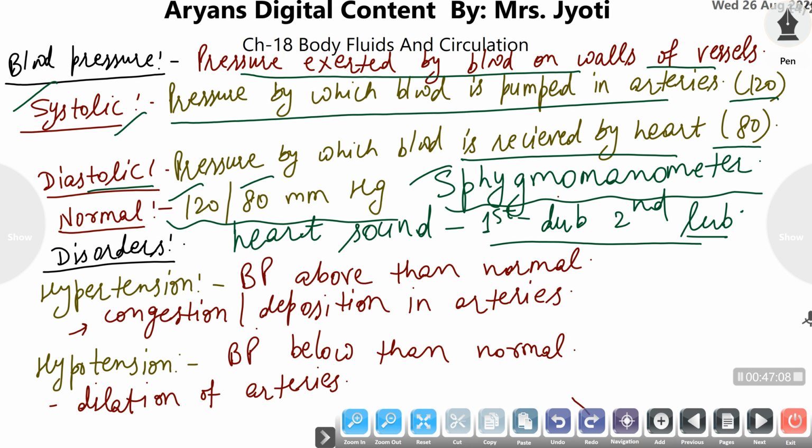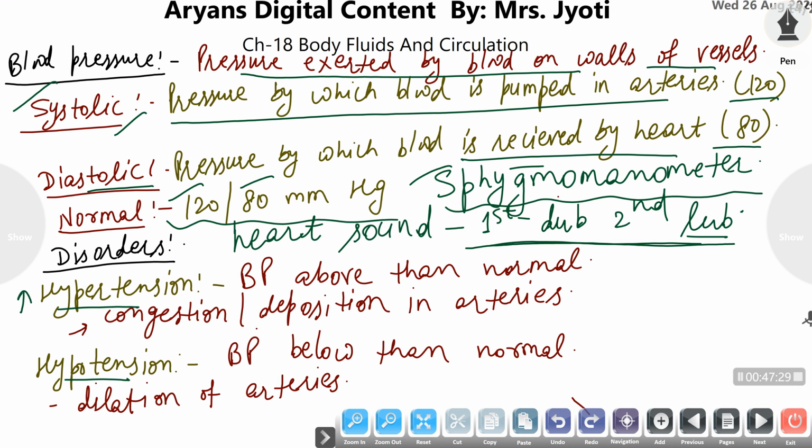A stethoscope is used to hear these particular sounds while measuring the blood pressure, while the apparatus used to measure the blood pressure is the sphygmomanometer. So, what are the disorders linked with blood pressure? They are hypertension and hypotension.